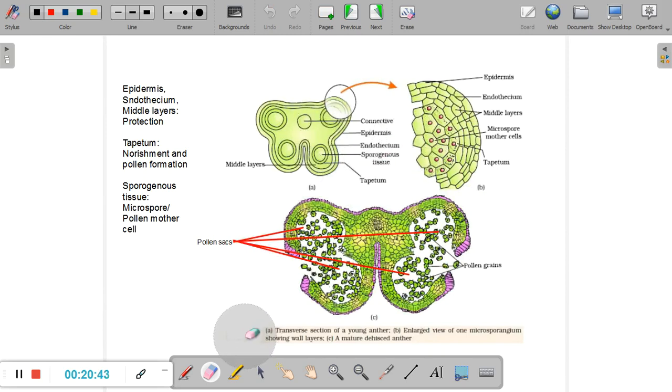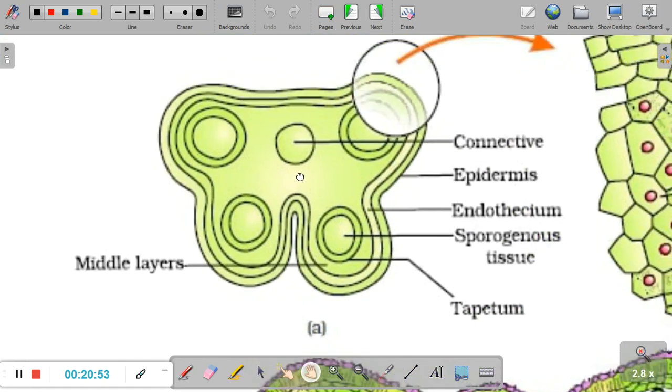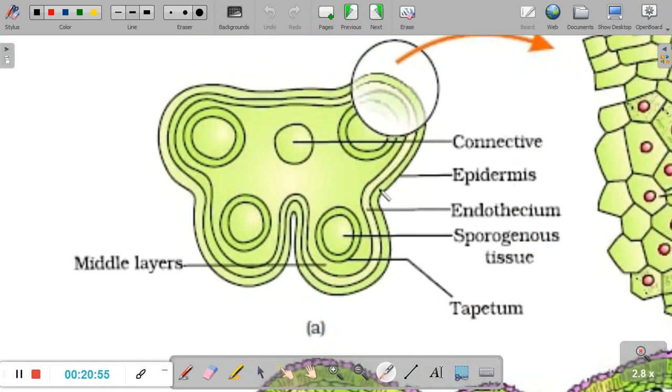This is an immature anther at the top. Now the anther is made up of a couple of layers, and let us magnify and see those layers. This is the section of the anther, and inside of this there are a couple of structures. I hope you remember the connective. This particular part, the connective, connects the two lobes. We've got the first lobe here and the second lobe here, and if you wish to call this the first lobe, that is fine, and this is the second lobe. There is no hard and fast rule about this.